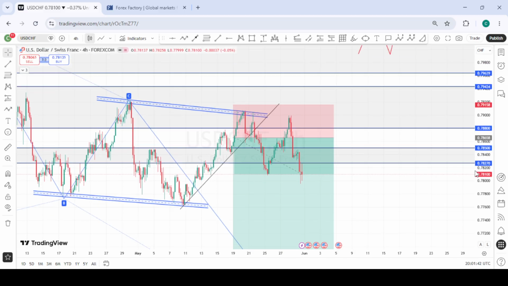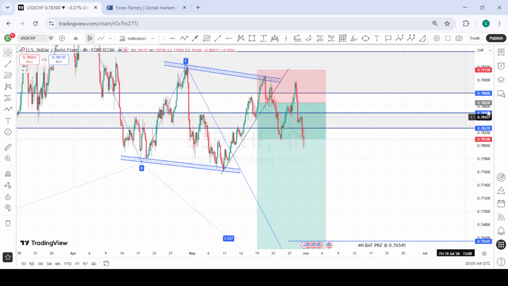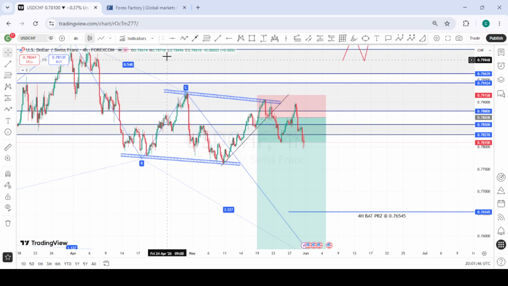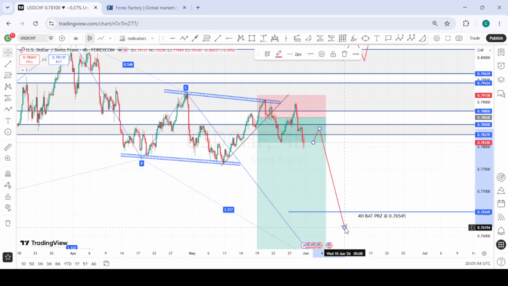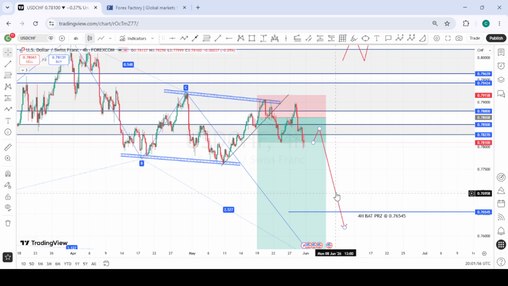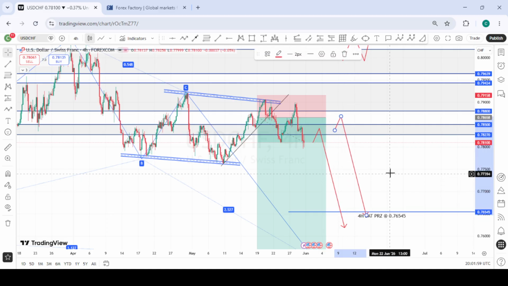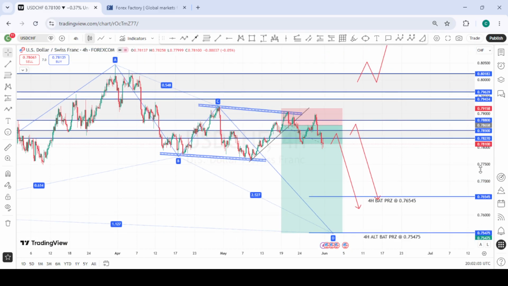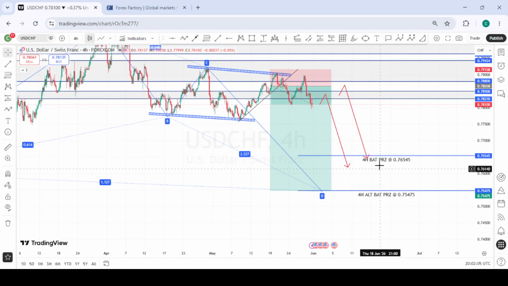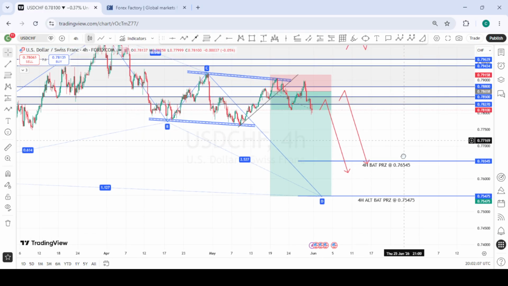So going into next week, all we are looking forward to is a possible pullback into this first area of interest. We look for selling opportunities from here to the downside, to the various targets we had from the previous week. Should price pull back a bit higher into this zone above, we'll still be interested in taking the sells from there as well to the downside. So these are the various targets we have for USDCHF for the coming week. We are very bearish on that.